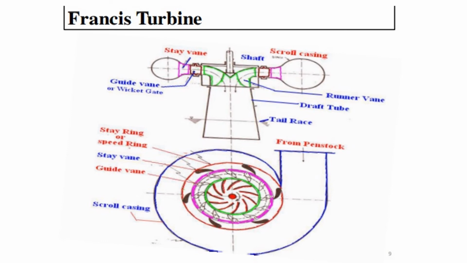After working on the runner, the water is discharged to the tail race by the draft tube. The draft tube also has a hydraulic function: the pressure at the exit of the turbine is decreased.